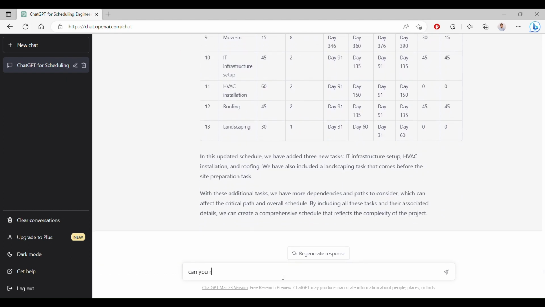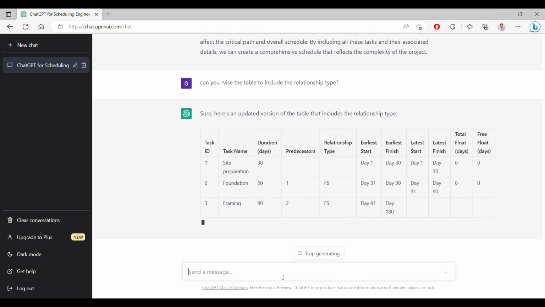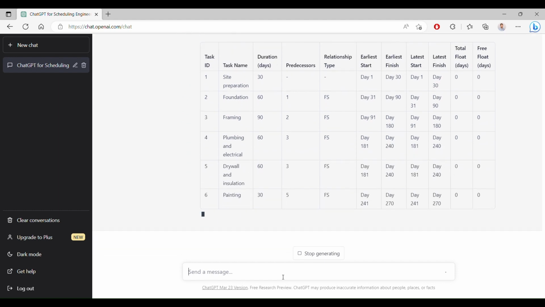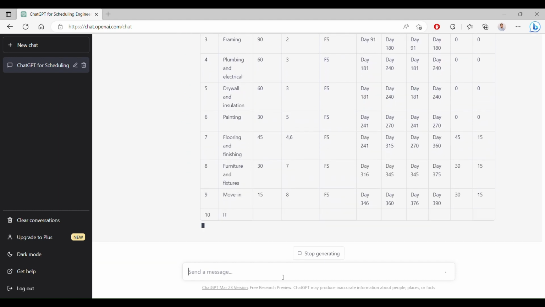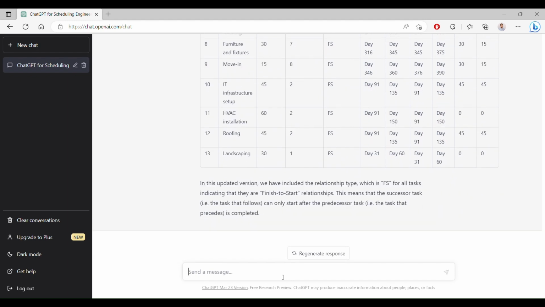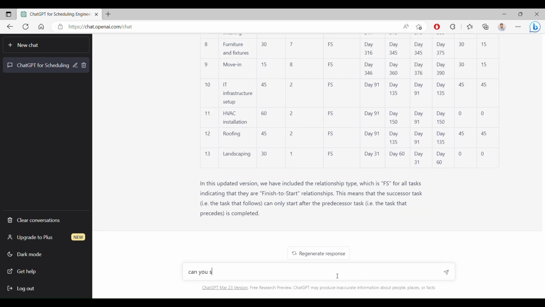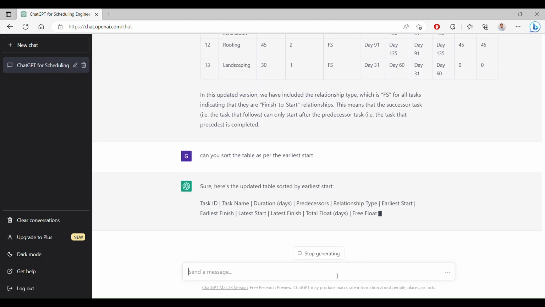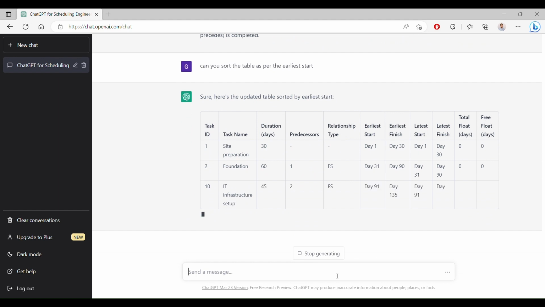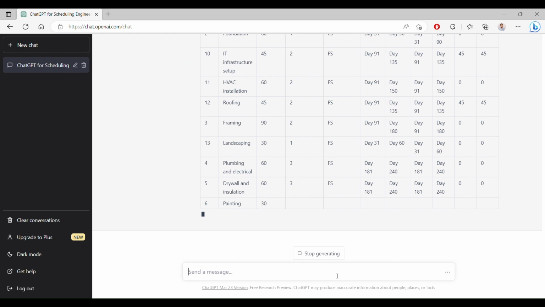It will be a good idea if we can see the relationship dependencies in the table. Indeed, it adds them directly. Also, they are all finish to start, which is good scheduling practice. However, it is sorted by activity, which is a bit confusing. Why not sort them by early start? No complaints there. ChatGPT can sort tables easily and quickly.